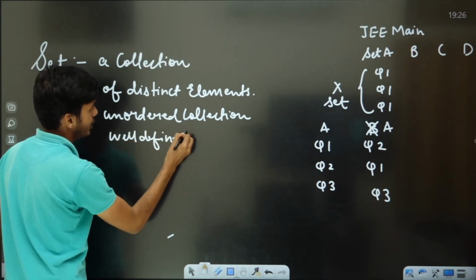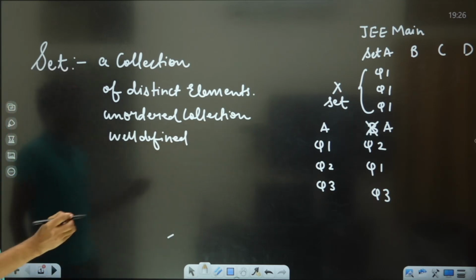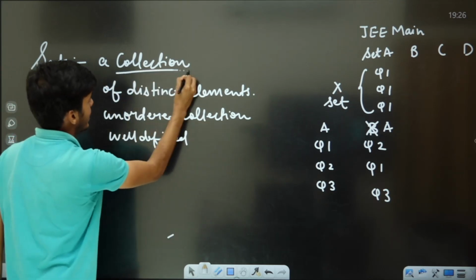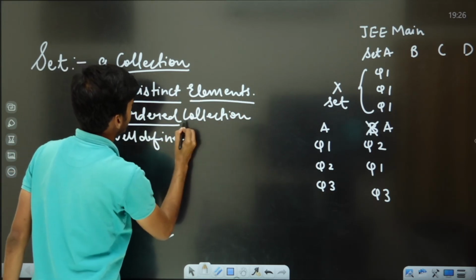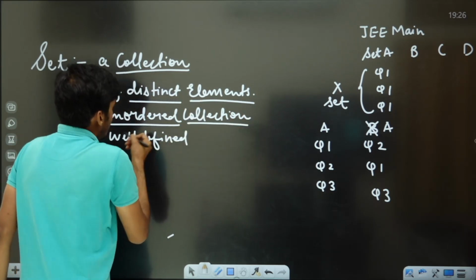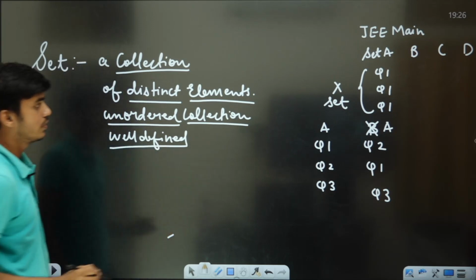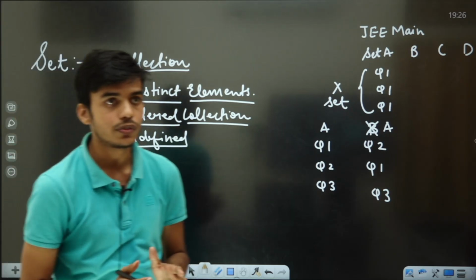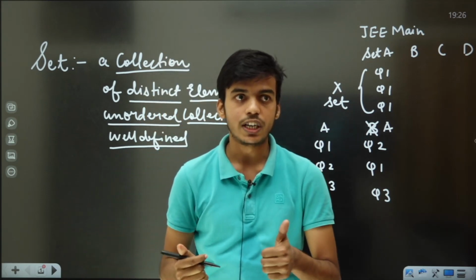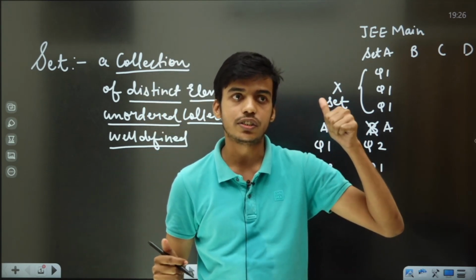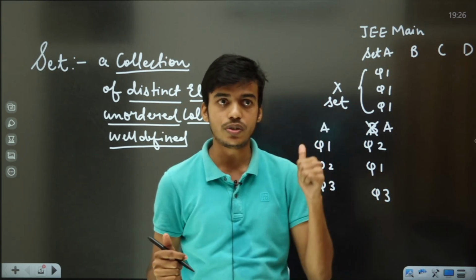Well defined. So you have to just keep it in your mind. A set is a collection of distinct elements which can be unordered, and each element is well defined. These are the few keywords which we should keep in our mind while defining a set. For a collection to be a set, all of this should hold good.